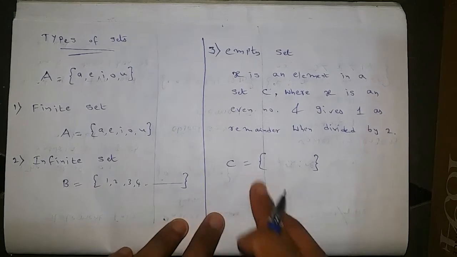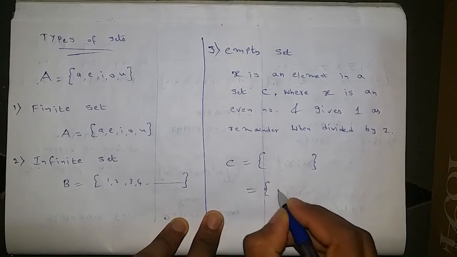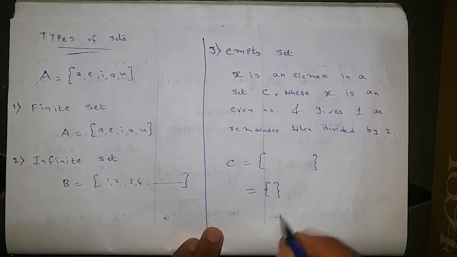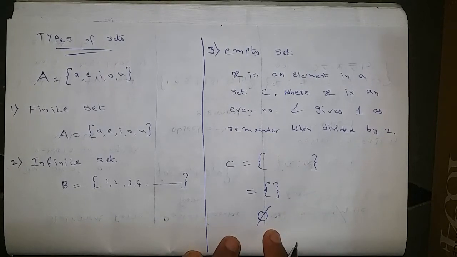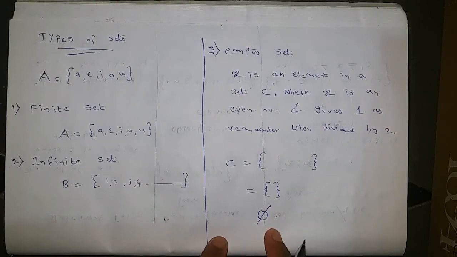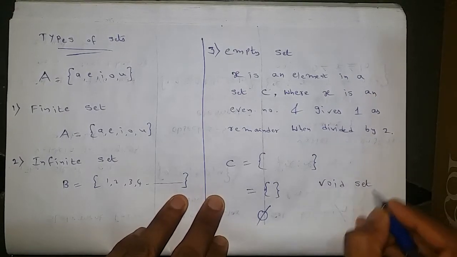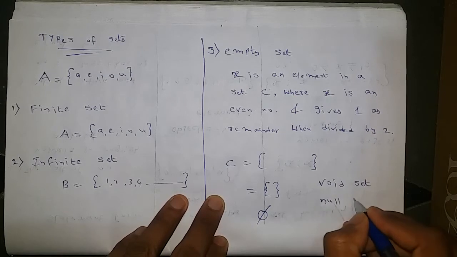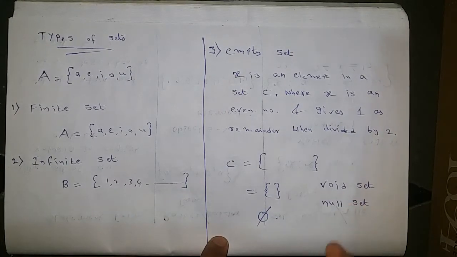Now this empty set we can simply write by opening and closing the curly brackets and leaving it like this. And one more symbol for this is phi. Phi is also an empty set representation. Next, this empty set is also called a void set as well as a null set. Now let us move to the next type of set, that is the singleton set.